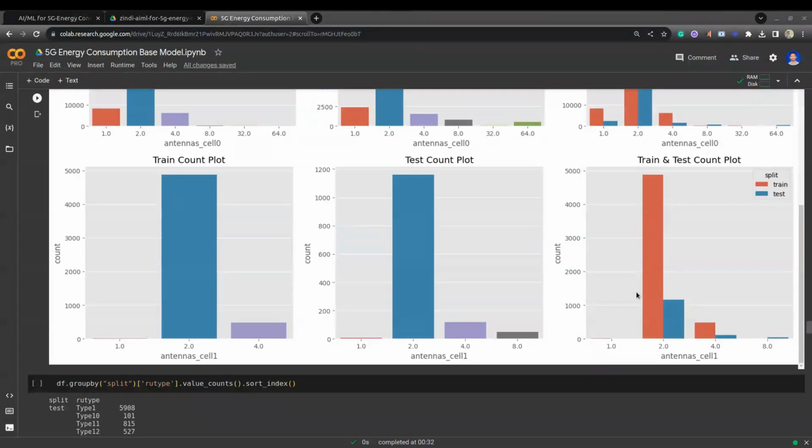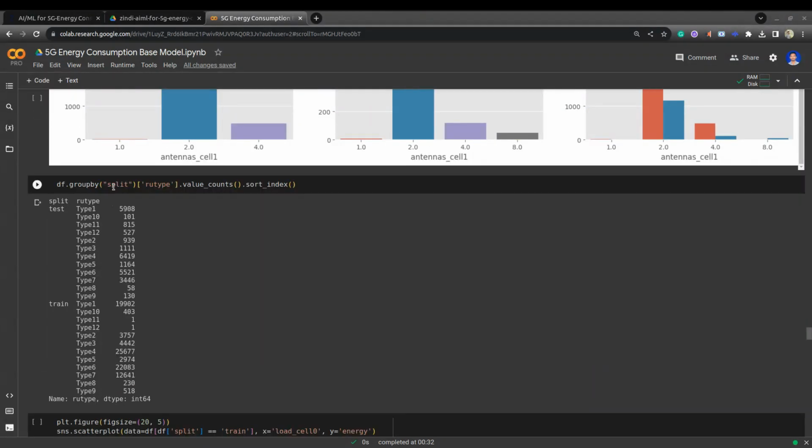Here I am doing group by split and RU type value counts, sorted by index. You can see type 11 and type 12 are present in test data, but in train data they are very few. So we have to consider those cases while we are building the model.